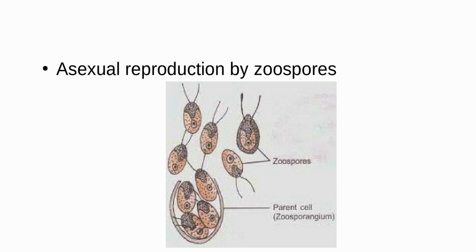Fragmentation and spore formation I already mentioned in previous slides. Asexual reproduction is also by zoospores, as I mentioned earlier. Sexual reproduction is by formation of gametes, which I also explained in previous slides. It is the same as that.